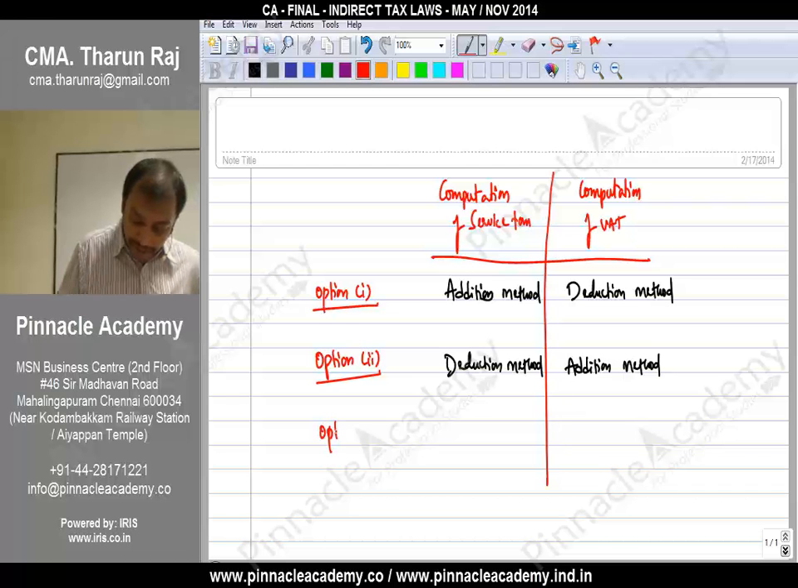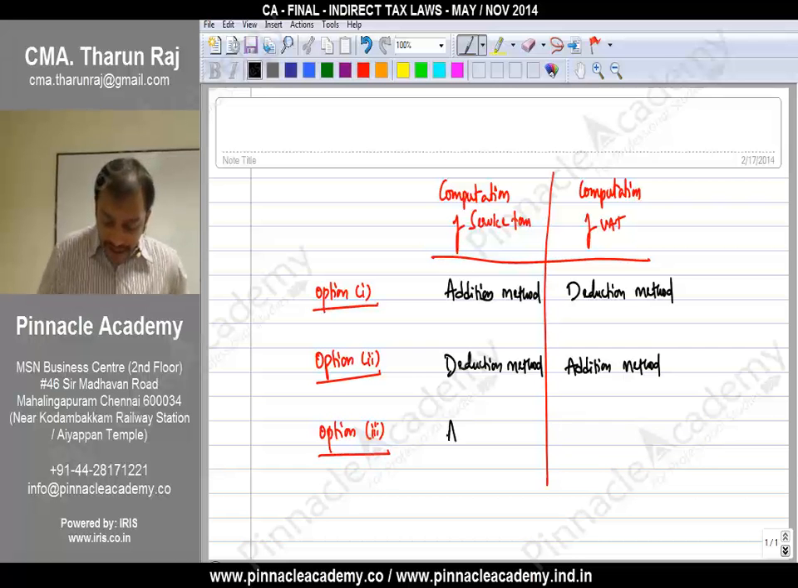Option 3. Addition method. Here also addition method.